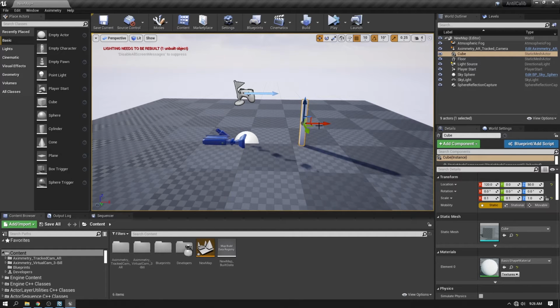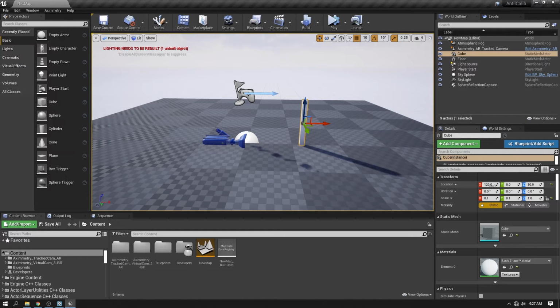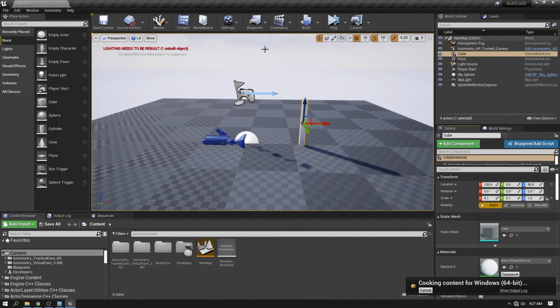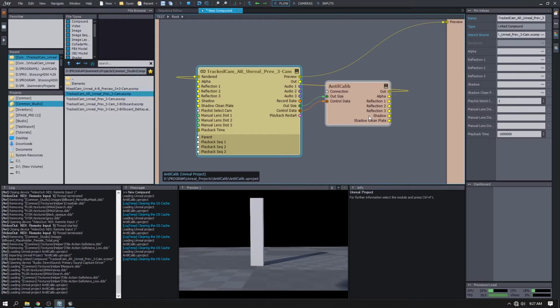Just move away about 120 centimeters. I don't know, I just like that number today. Okay, so let's cook the content again and switch back to Aximetry. Yep, now we can see our pole.